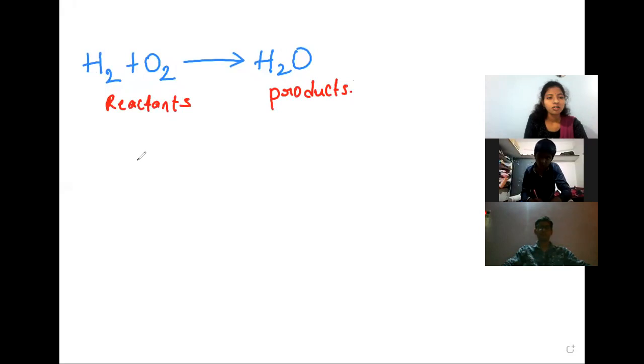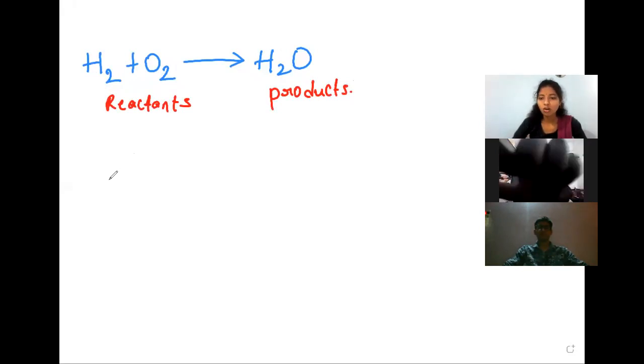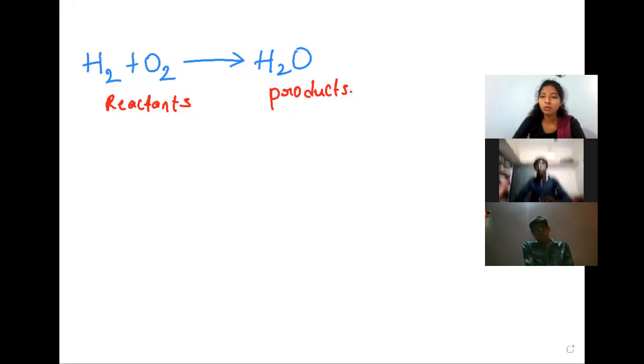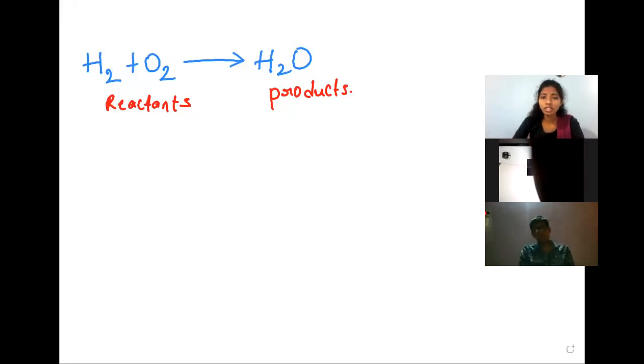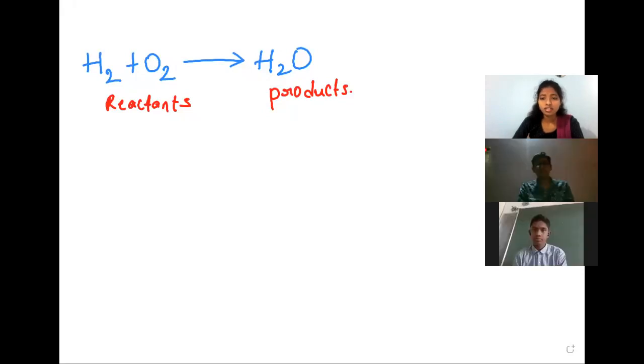See once whether we have taken the same atoms on both sides or not. First of all, on the reactant side we have taken H2 and O2, and we got H2O. H2 is hydrogen, O2 is oxygen. So on the reactant side we have hydrogen and oxygen. What about the product side? What atoms do we have there? In H2O we have hydrogen and oxygen. Same atoms are there. Whatever atoms are on the reactant side, we have the same atoms on the product side also.